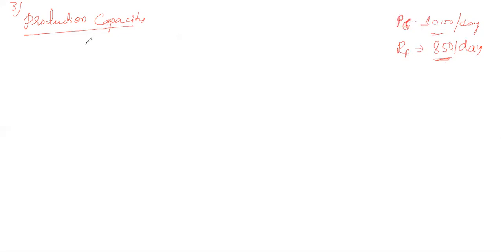So every industry will have some capacity, and that capacity is represented by PC. Here PC is equal to production capacity. It is represented by n into S of W into H of SH into R. Okay, one by one. You already know this.